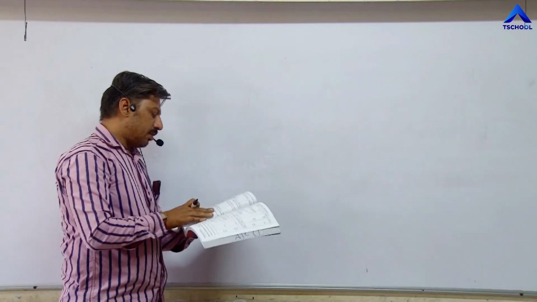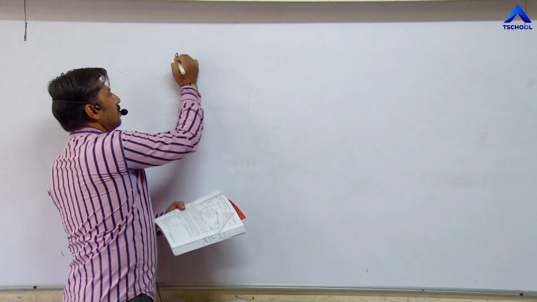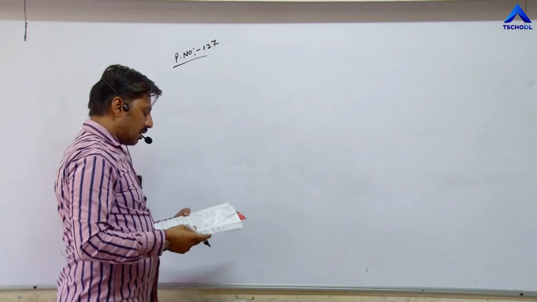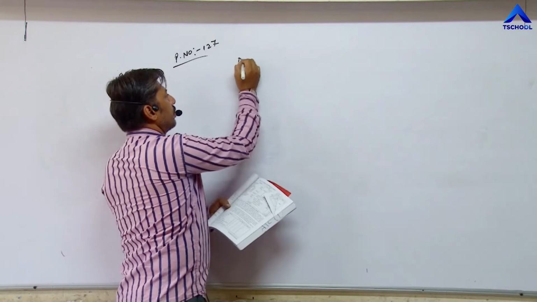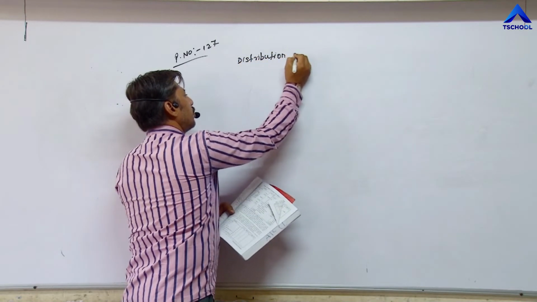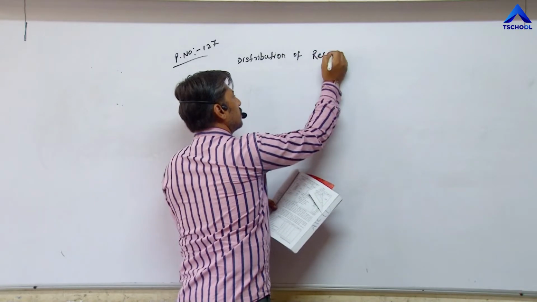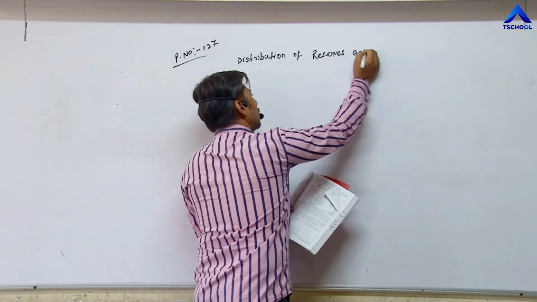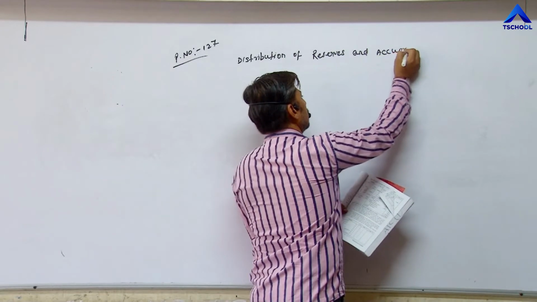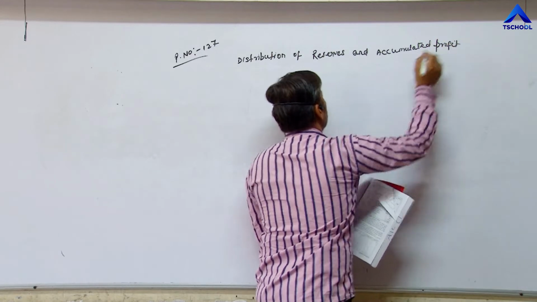Second topic is given on page number 127, and topic is distribution of reserves and accumulated profit.